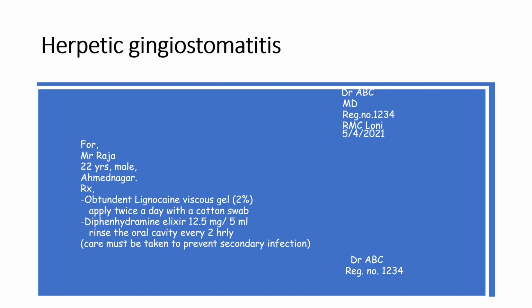Then diphenhydramine elixir 12.5 milligram per 5 ml. Rinse the oral cavity every 2 hours. Diphenhydramine is an antihistaminic drug which reduces inflammation of the gum by blocking histamine receptors and inhibiting histamine release. So this is the treatment for herpetic gingivostomatitis.